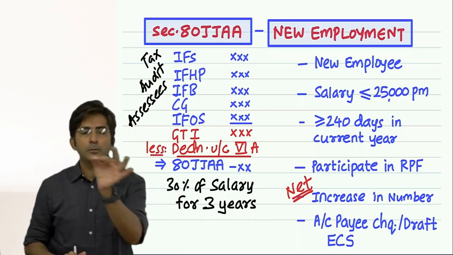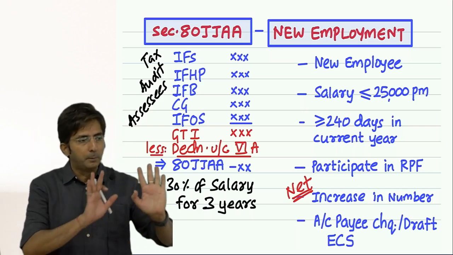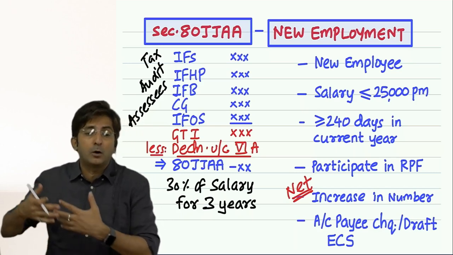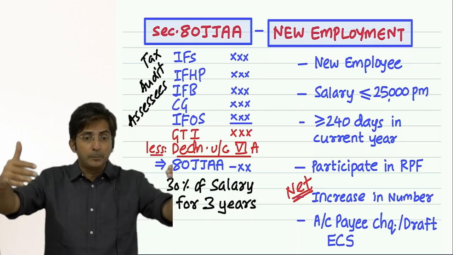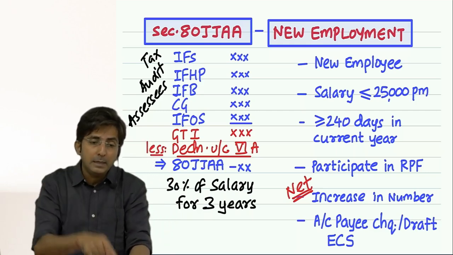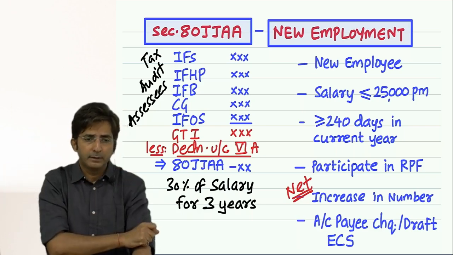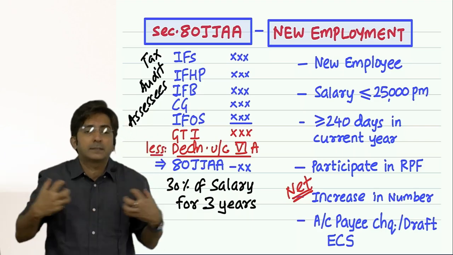In short, here you have to remember two amounts. The 1 crore limit is for a normal businessman, and for professionals like doctors, lawyers, chartered accountants, the limit is 50 lakhs. Once you cross this limit, you will have to compulsorily get your accounts audited by a chartered accountant. And once you get your accounts audited, you are called a tax audit assessee.